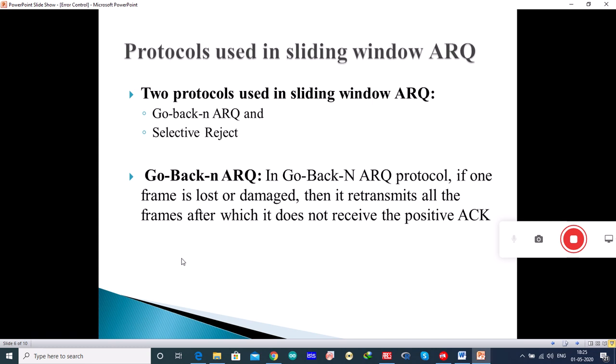That is, suppose you are sending 4 frames and there is a negative acknowledgement after frame 2, then it has to send 3 and 4. It will not send just 3 and 4, it will actually send all the frames.